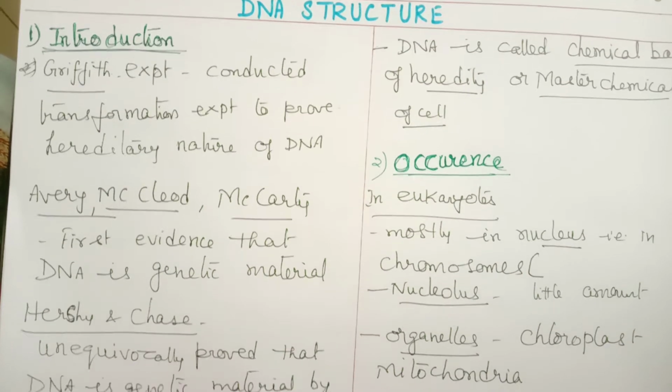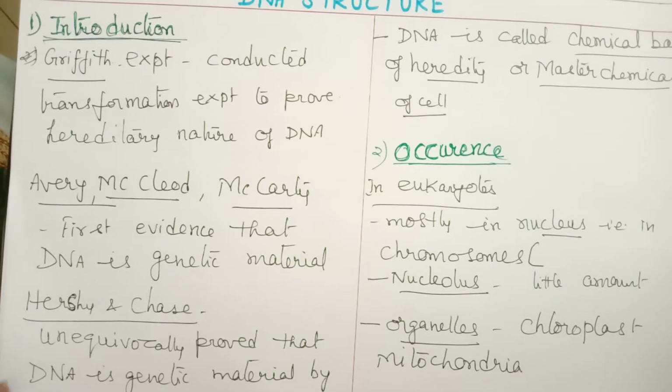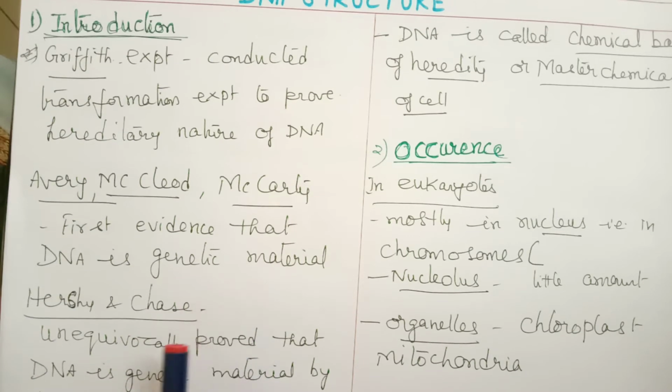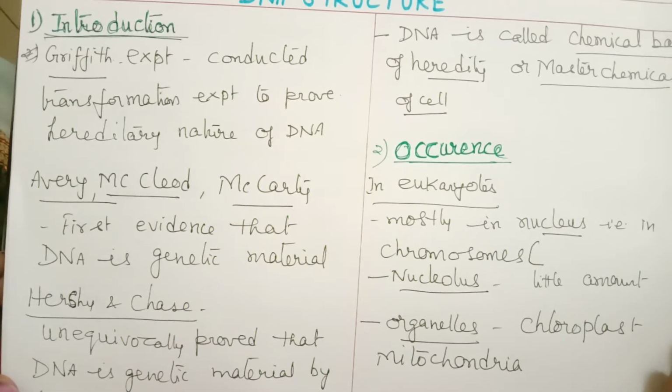They did this by chemical analysis of Griffith's experiment. Whatever chemicals were involved in the transformation experiment, bringing about the transformation process, these three scientists analyzed those chemicals and established that it is the DNA.